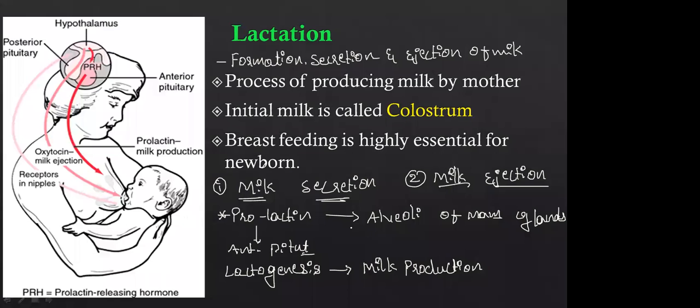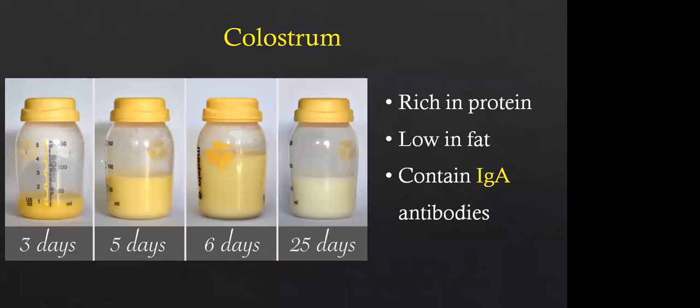Next, this is about the production of milk. Here you can see the process of producing milk by the mother, and the initial milk which is produced by the mother is called colostrum. And breastfeeding is highly essential for a newborn. Why is it highly essential? Now I'll tell you. Colostrum is the first produced milk. Let me write. The colostrum is the first produced milk. Yes, Jadav, correct.